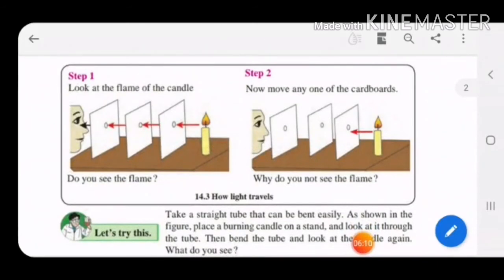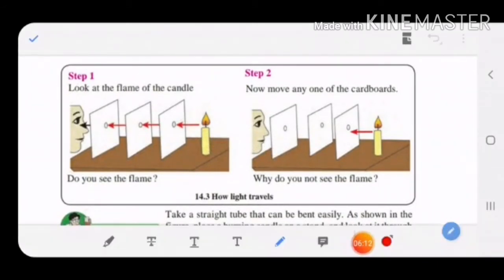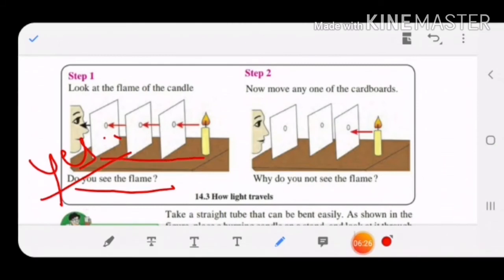Look at the flame of the candle. This person is looking. See here, the 3 holes are in the same straight line. Do you see the flame? Definitely you will be able to see the flame, because all the 3 cardboards are in a straight line, and you know that light always travels in a straight line.